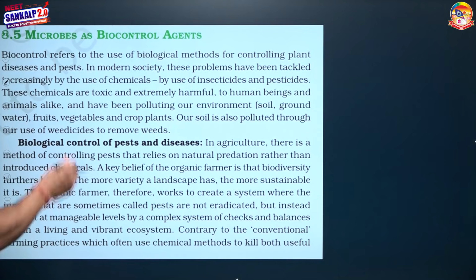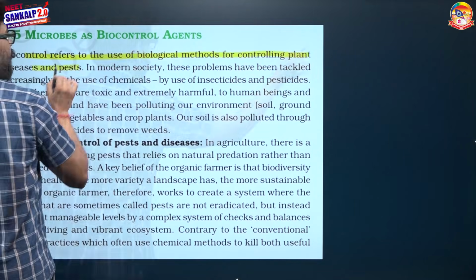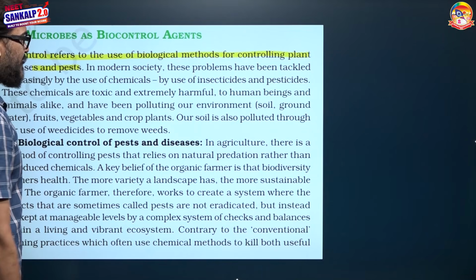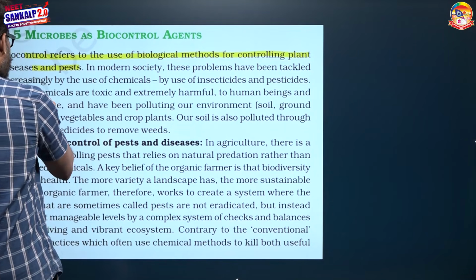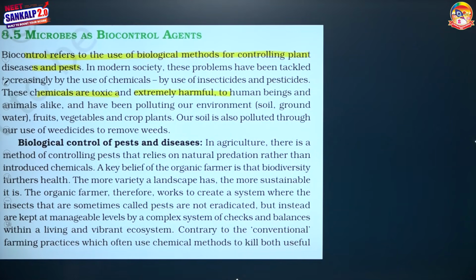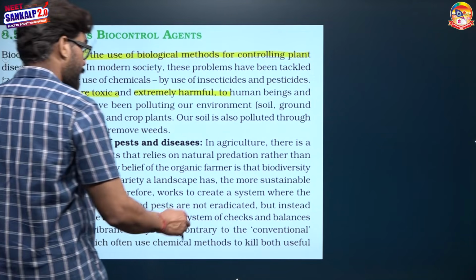Biocontrol agents. Biocontrol refers to the use of microbes to control disease and pests. In modern society, these problems have been tackled increasingly by the use of chemicals, but we know that insecticide and pesticide chemicals are toxic and extremely harmful to human beings as well as to the air, water, soil, etc. So their use is not a good idea, it is not an eco-friendly method. Biocontrol is relatively safer.